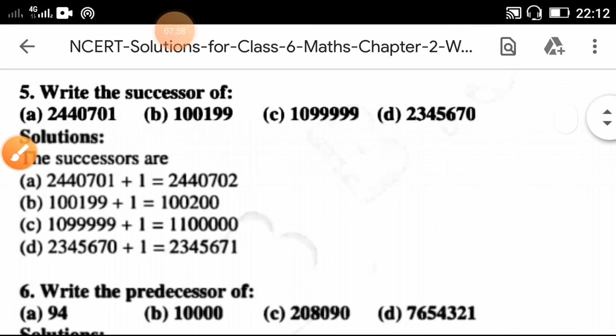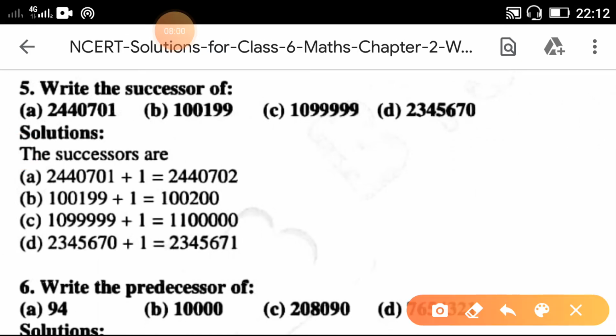Question number 5. Write the successor of the given numbers. What is the successor? You have to add 1 to the given number. So 701 plus 1 becomes 702. 199 plus 1 is 200. In whole numbers you have to add 1. Next, add 1 and you will get 11 lakh. Here you will get 71 at last.